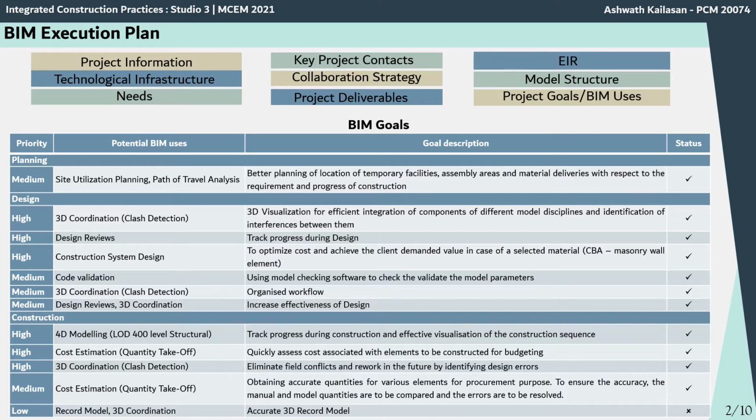For example, we can see a better planning of location by using the site utilization planning and path of travel analysis. The priority has been given as medium. Similar to this, several high priority, medium, and low priority goals are there. Some of the high priority goals are like 3D visualization, tracking, and planning of design activities, and also 4D simulation, 5D simulation, etc.